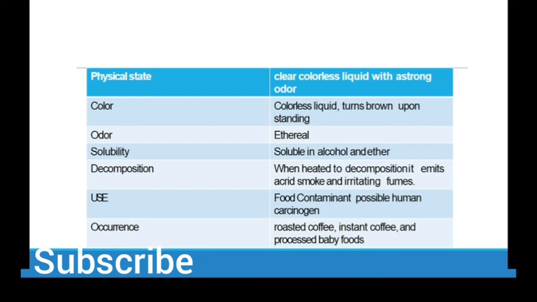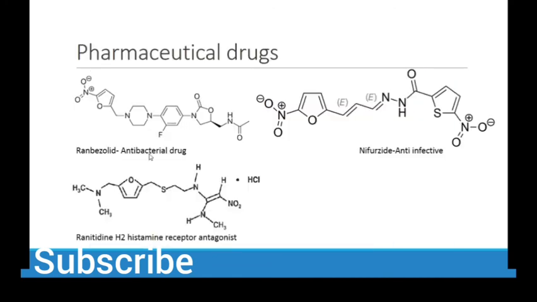So now, what pharmaceutical drugs contain this structure? We have antibacterial drugs which contain furan, which is this one, and then we have anti-infective drugs which contain furan, which is this one, and then we have ranitidine, which is an H2 histamine receptor antagonist. It also contains furan. So you have to remember 5 to 6 drugs with these heterocyclic compounds in their basic structure. So this is all about furan.